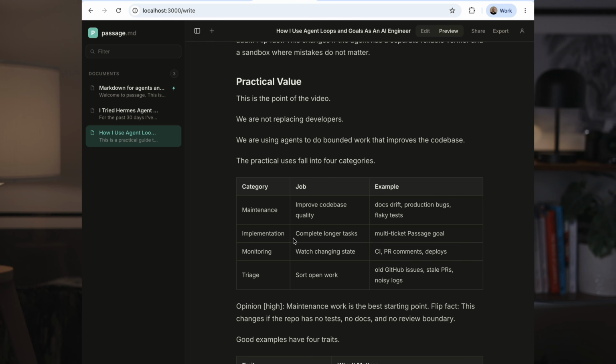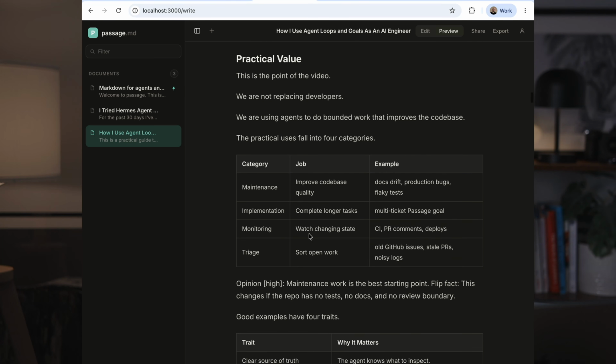The other way you can use these techniques is to implement a large number of longer running tasks. So what I often do is I will spend a lot of time speccing out work, coming up with a large number of tickets for a particular phase of development. And then I will just hand off the goal to the agent to say, go and work through all of these tickets, complete them, and then run a particular workflow as you go through. Make sure you're testing the code, make sure you're following all of the best practices. This is just a really useful way to get a bunch of work done very quickly.